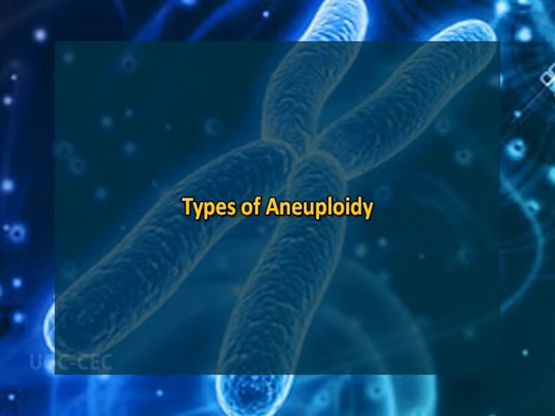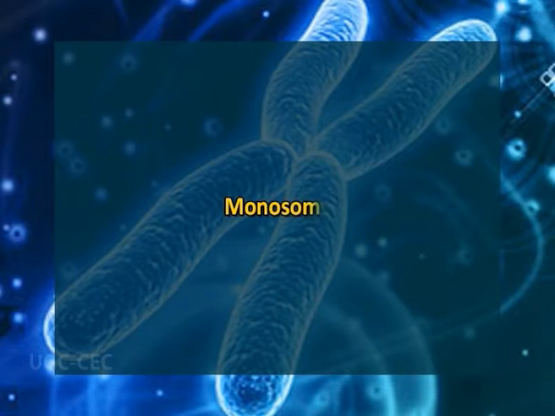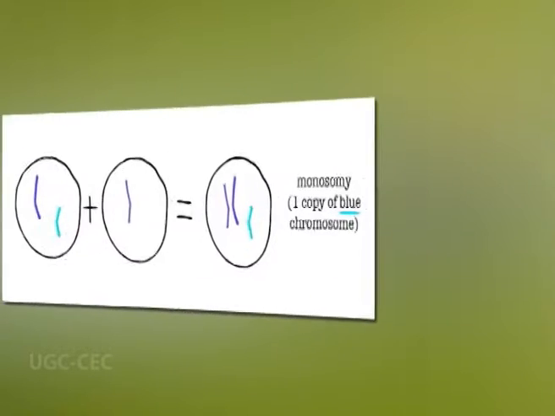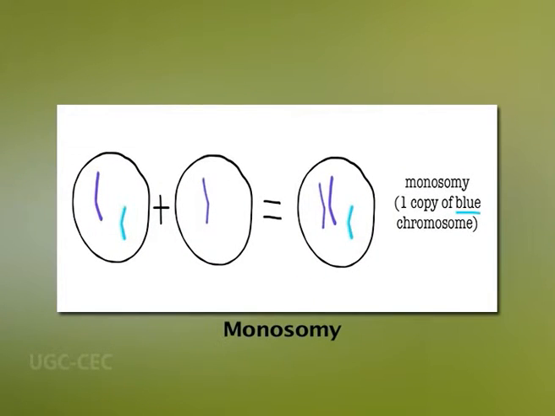Now I will discuss types of aneuploidy. According to the number of chromosomes lost or gained, aneuploidy can be divided into the following types. First one is monosomy. In monosomics, there is loss of one individual chromosome or part of an individual chromosome. Monosomy also occurs due to lack of one chromosome of the normal complement. For example, loss of Y chromosome and loss of part of the P arm of chromosome 5.